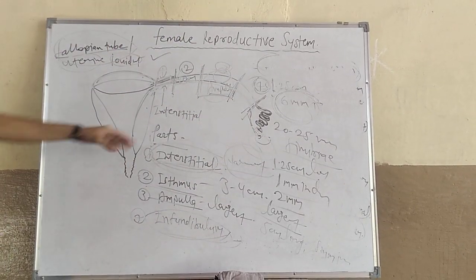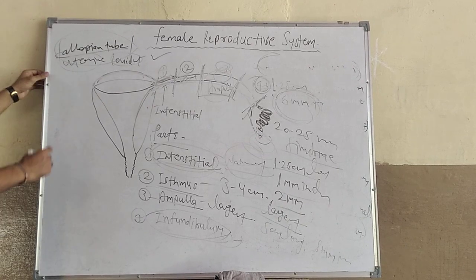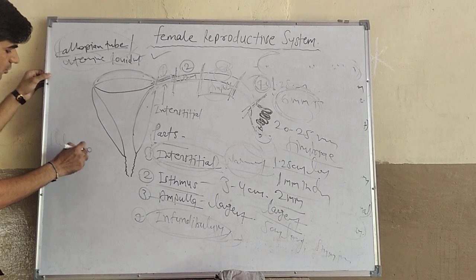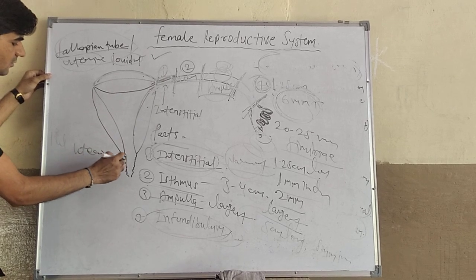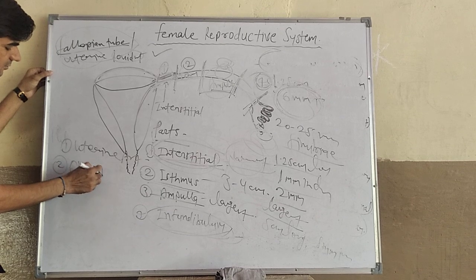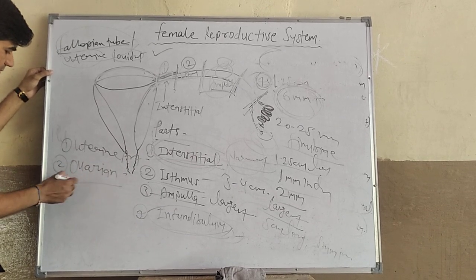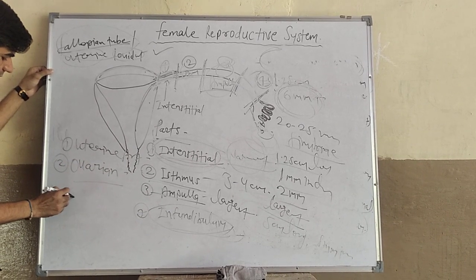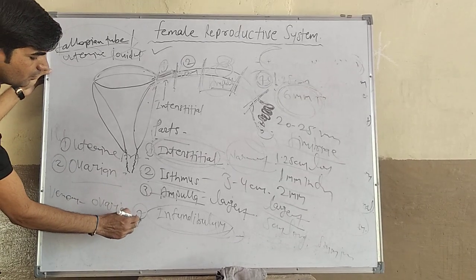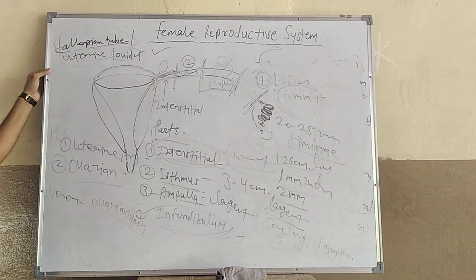Then further we can discuss the blood supply. These uterine tubes are well supplied by the uterine artery, and the second one is the ovarian artery. Venous drainage is done by the ovarian vein.